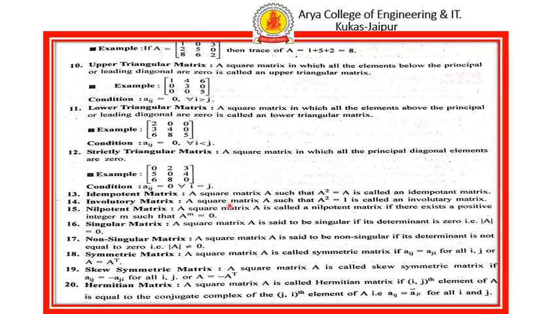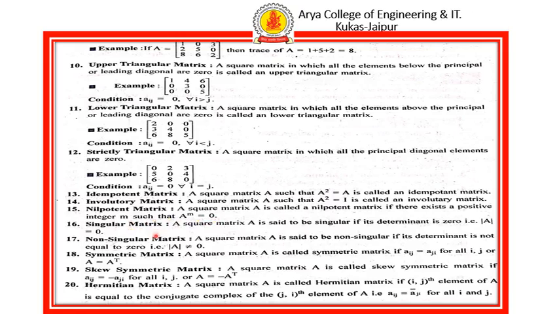Involutory matrix: a square matrix A such that A square equals I. Nilpotent matrix: a square matrix is called nilpotent if there exists a positive integer m such that A to the power m equals 0.